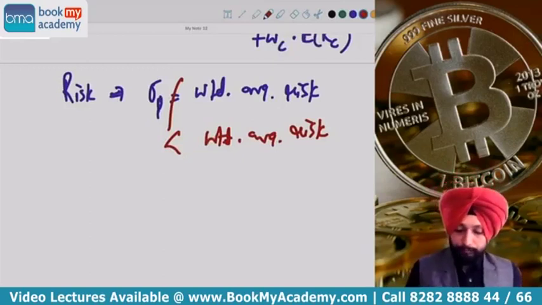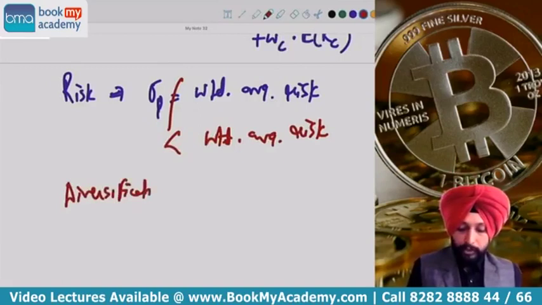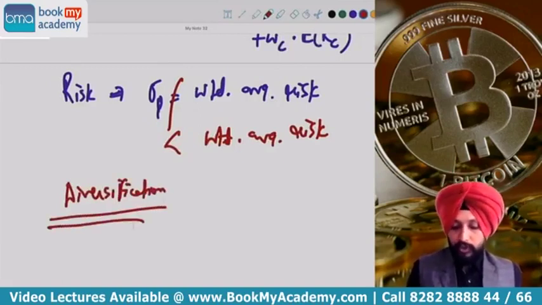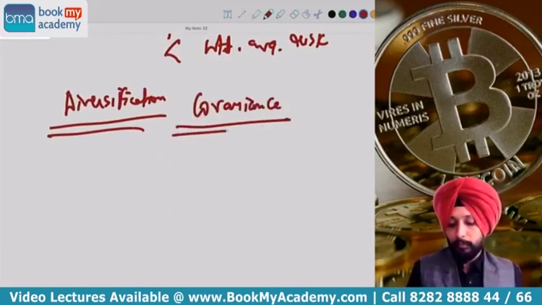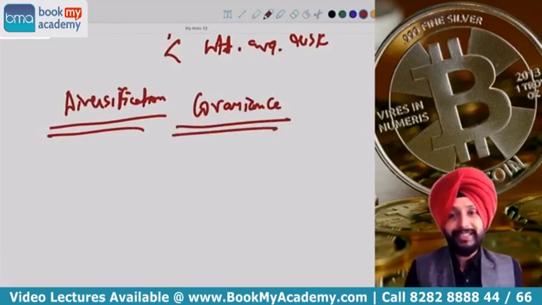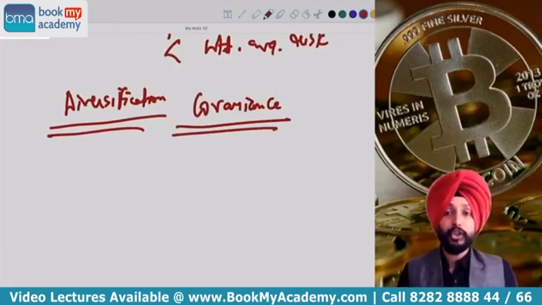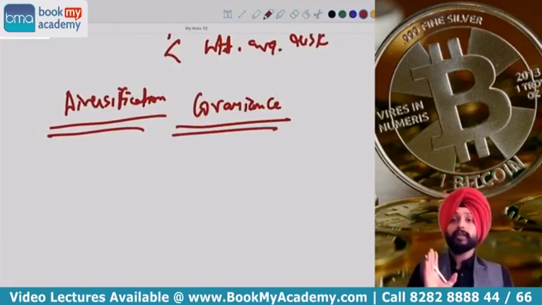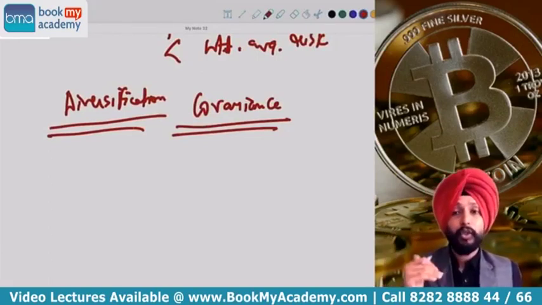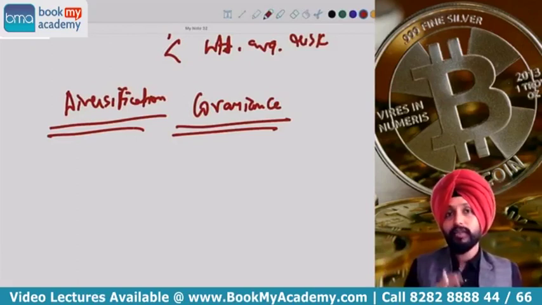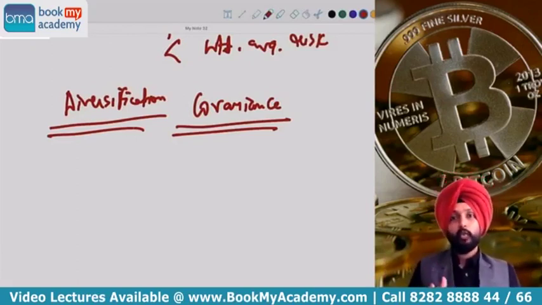Now the question is, this diversification benefit, how do we capture it? For that, what we did, we introduced something called covariance. You remember? This is covariance. This is not coefficient of variation. Coefficient of variation is what we studied in the beginning of the chapter. Coefficient of variation is risk per unit of return, that is SD by mean into 100. This is covariance. What is covariance?